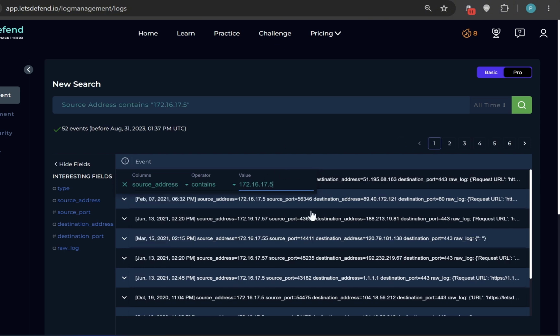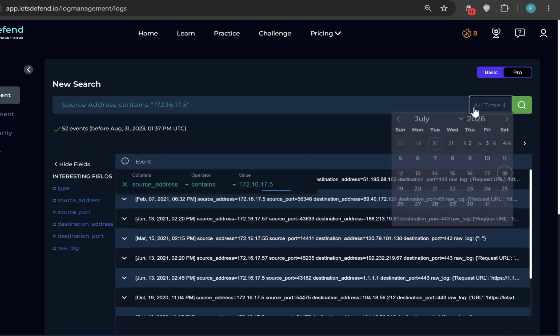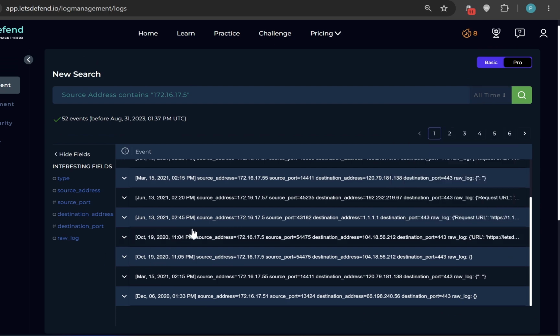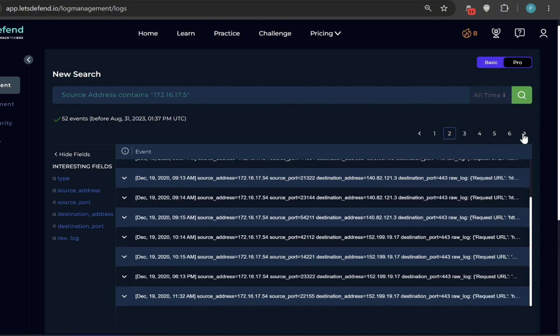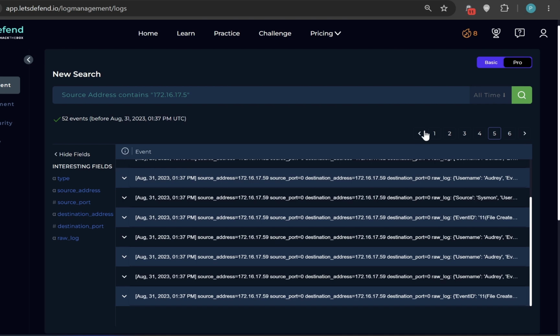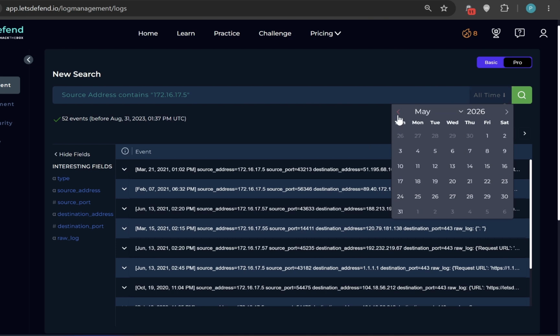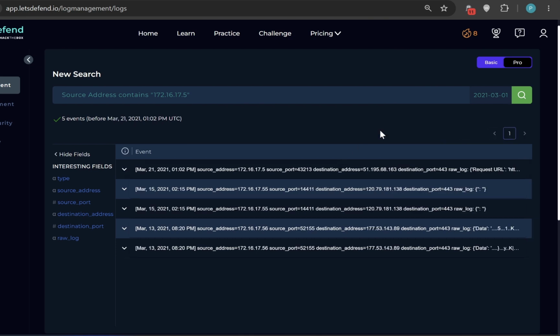is to filter for the IP. So this is the source IP, right? I'm also going to filter for the time, because you can already see events from 2020 and 2021 mixed up, and we can look through till the very end. There are even recent ones over here. So just to make sure that you don't miss important details from the logs, I'm going to filter for March 2021, that specific month, to the 31st. Let's see what events we have.